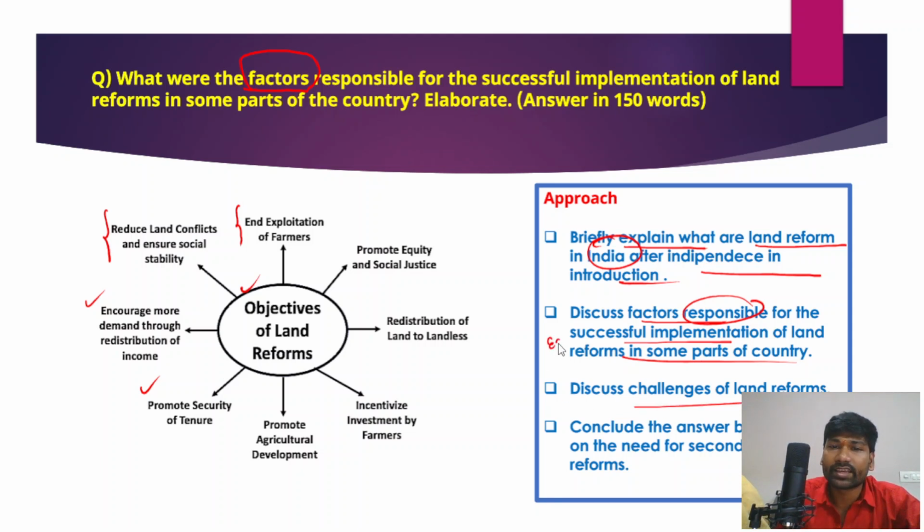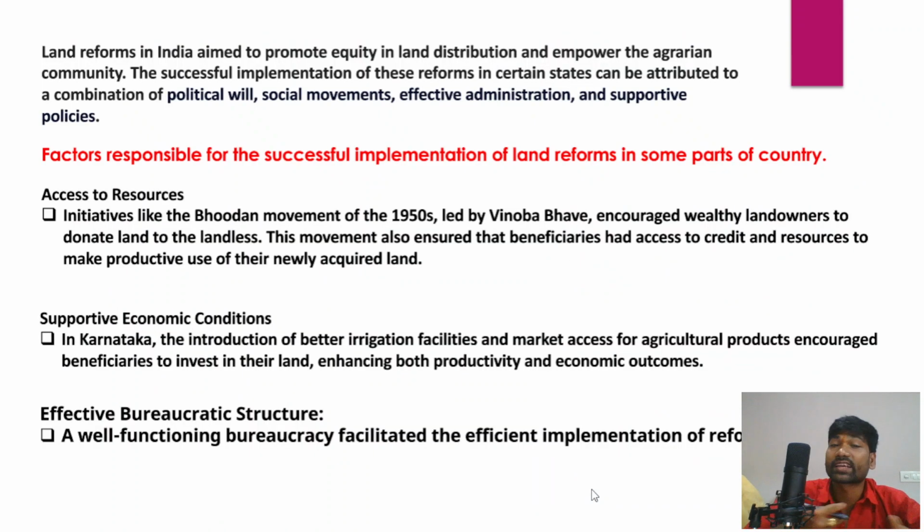Because in states like Kerala and West Bengal, the land reforms were successfully implemented, and we need to look into those factors which have contributed to the successful implementation of land reforms in these states. But while there is a failure of implementation of land reforms in other states, you need to discuss the challenges of land reforms, and then you need to conclude the answer by stressing the need for a second land reforms. Okay, so second generation land reforms. So what is land reforms? You can define land reforms. You can describe land reforms in a very brief manner in the introduction itself.